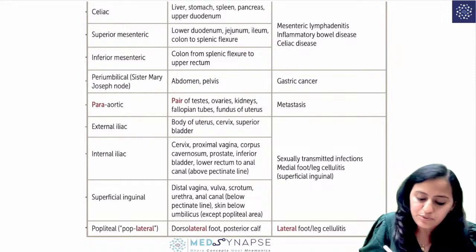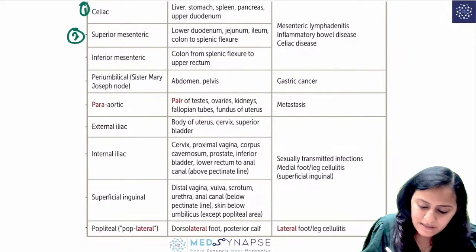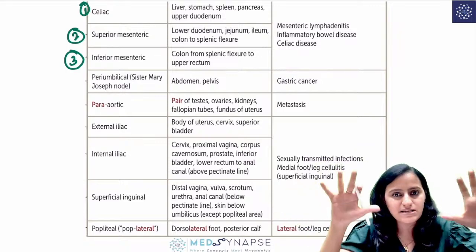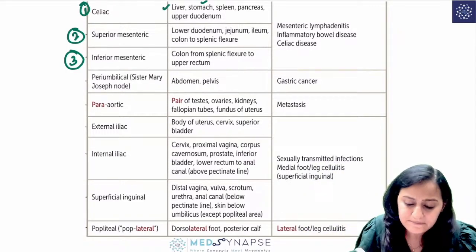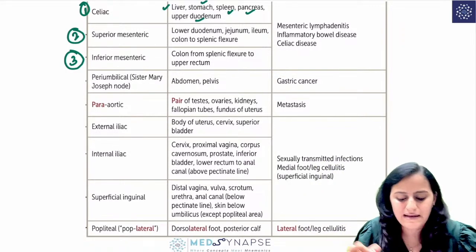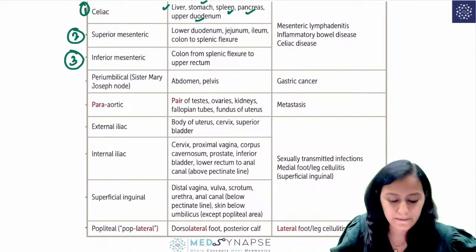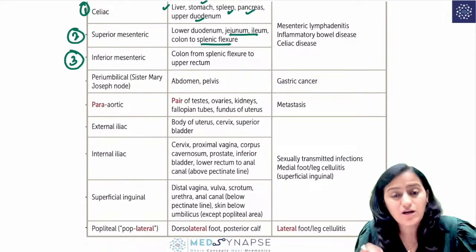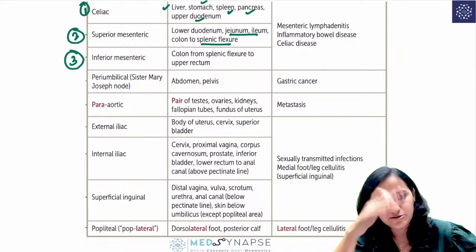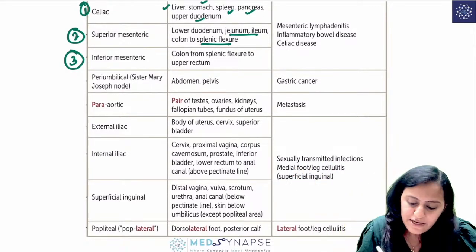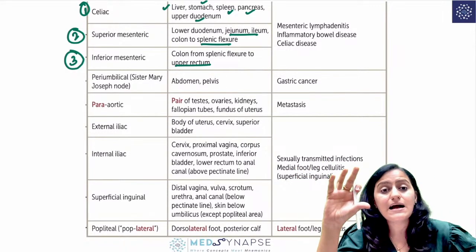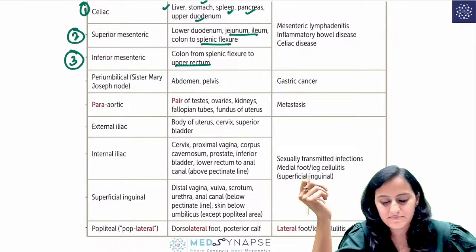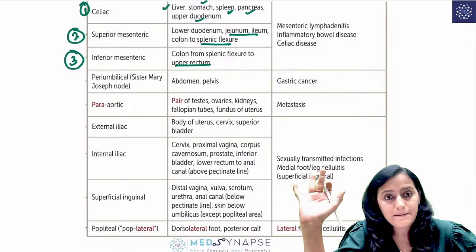Similarly, you will have the celiac, superior mesenteric, and inferior mesenteric lymph nodes. Celiac is the upper organs just below the diaphragm: liver, stomach, spleen, pancreas, and the upper duodenum. Superior mesenteric: lower duodenum, jejunum, ileum, colon till the splenic flexure, so the right and the middle part. Then inferior mesenteric till the upper rectum. Is this clear with everyone?